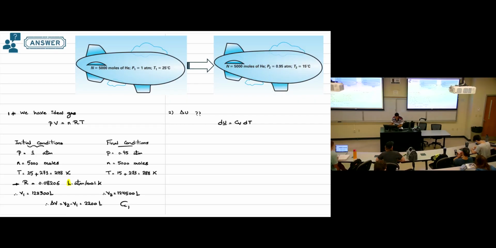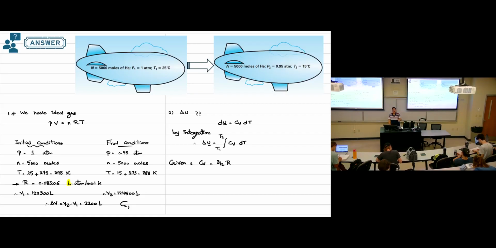So by integration, we have delta U is the integration from T1 to T2 of Cv dt. Cv is given in this example. So we have given that Cv is 3 over 2R.